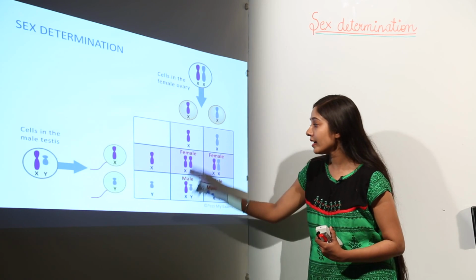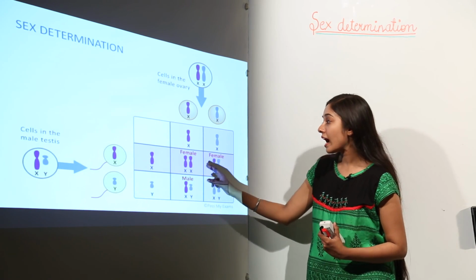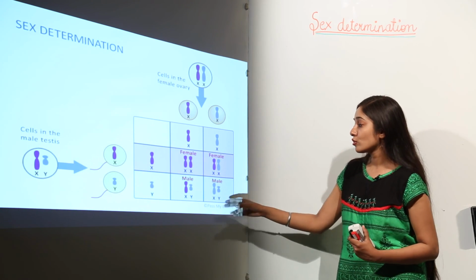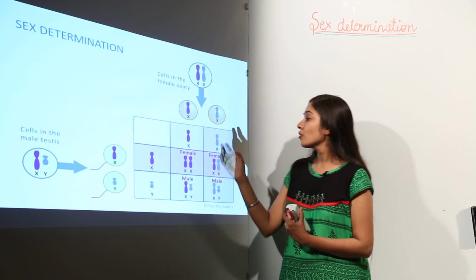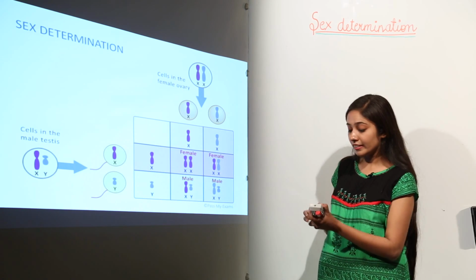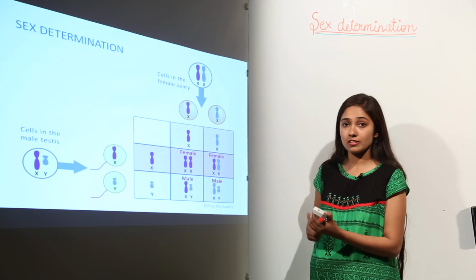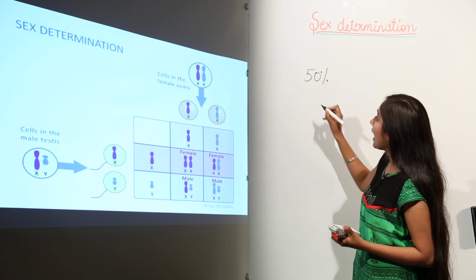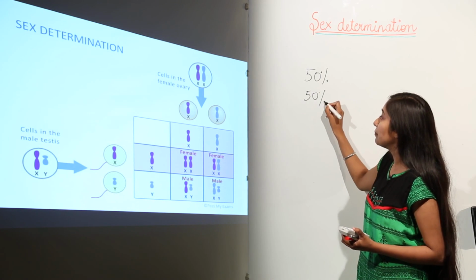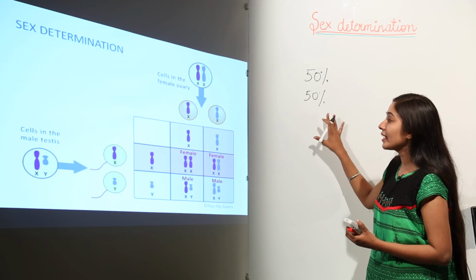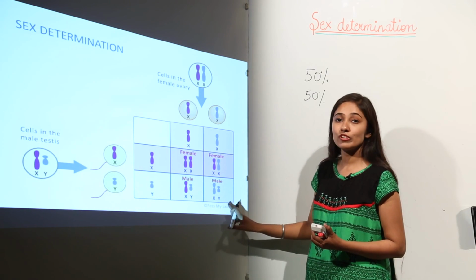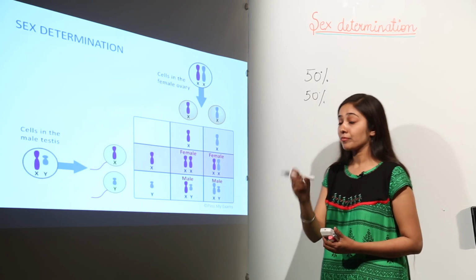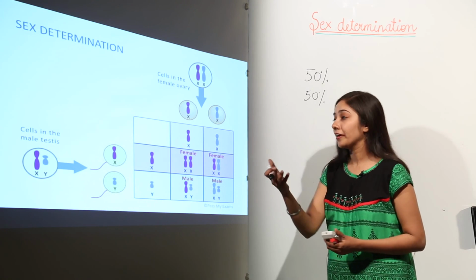We have four squares. So 2 out of 4 are going to be baby girl and 2 out of 4 are going to be baby boy. So this encodes that there are 50% chances for a baby boy and 50% chances for a baby girl. It depends on the presence of this Y chromosome, which is going to encode for a male child, meaning a baby boy.